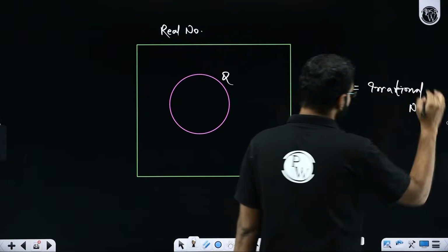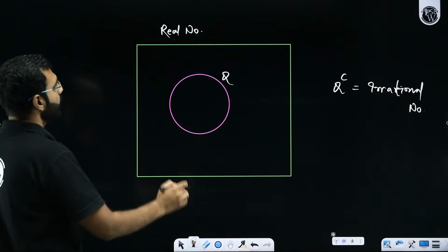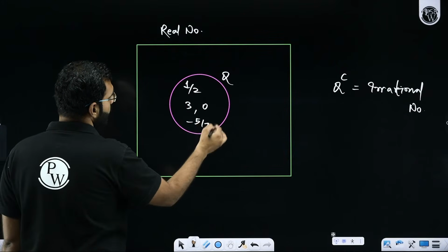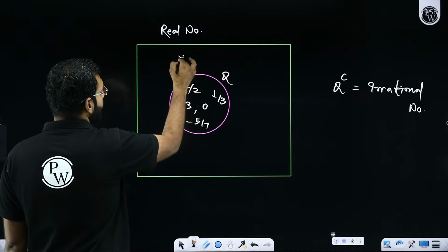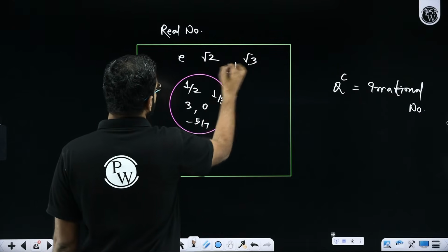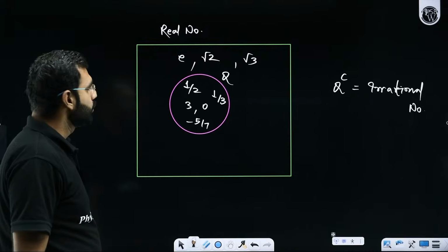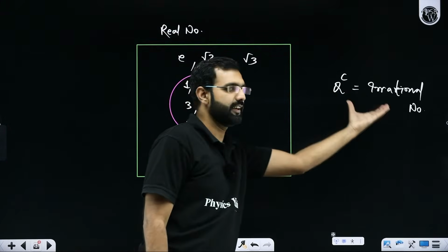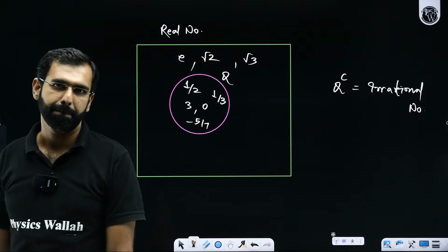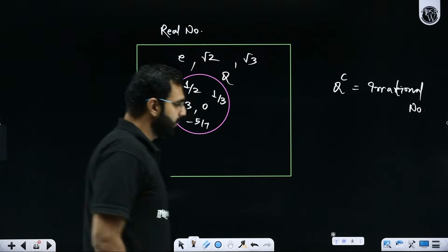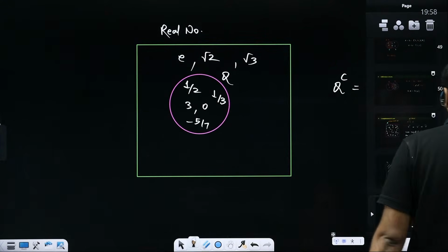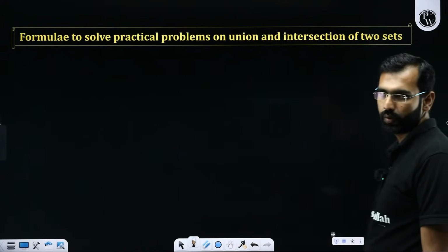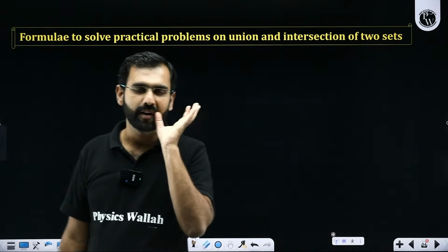Are you still confused or do you get it? Because here I'll get all the rational numbers, for example 1 by 2, 3, 0, minus 5 by 7, and so on. Yes or no? But all the irrational numbers will stay outside. So the complement of rationals with respect to the real numbers will be the set of irrational numbers. Tell me in the comments, are you all able to comprehend the meaning of the complement of a set? Yes or no? Everybody give me a quick response. Everybody comfortably understood this part?